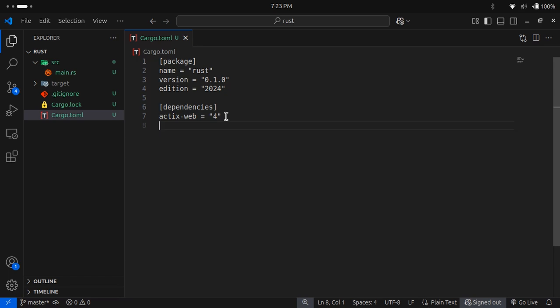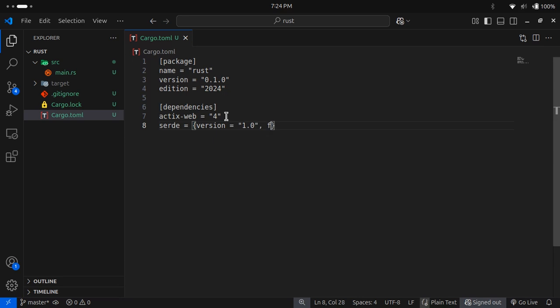Now next we have Serde, and the version we will be using is 1.0. Next we need features.